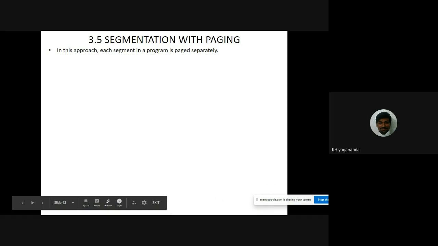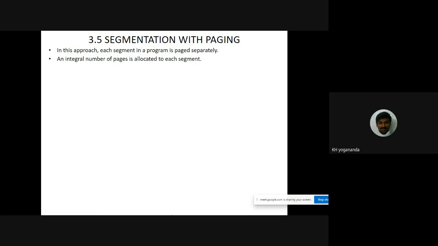In this approach, segmentation with paging, each segment in a program is paged separately. Please observe, in paging there will be a number of pages, and in segmentation there will be a number of segments as logical entities. Here, a segment in a program, it may be a function, a data structure, or an object, is paged separately.